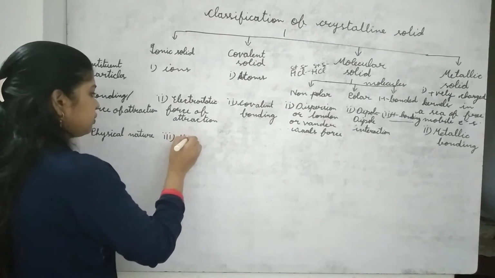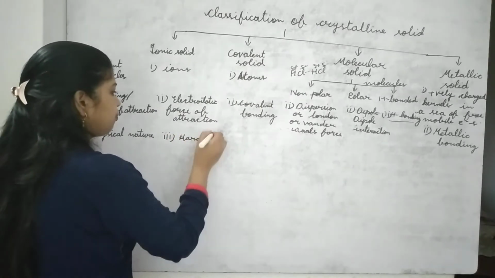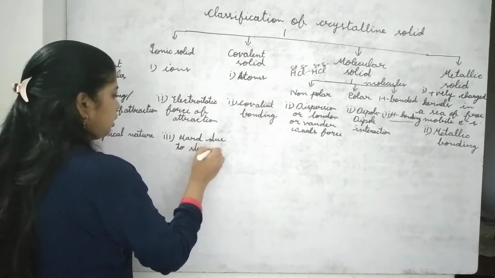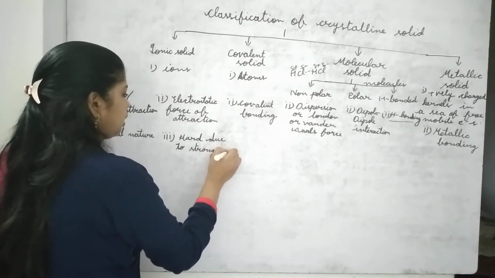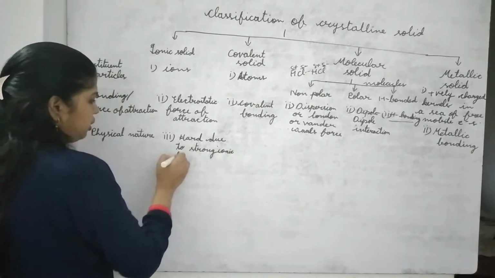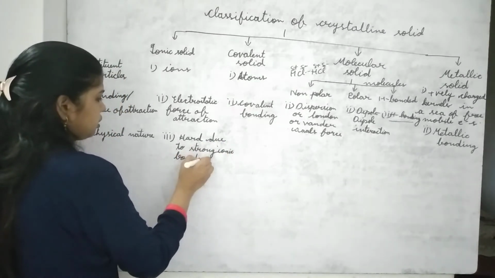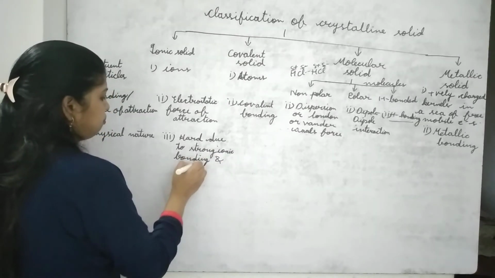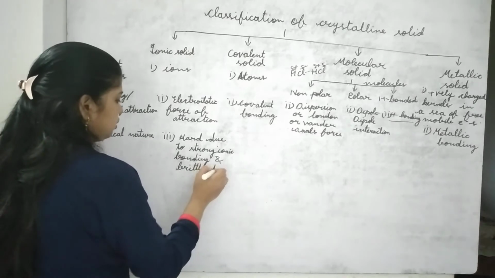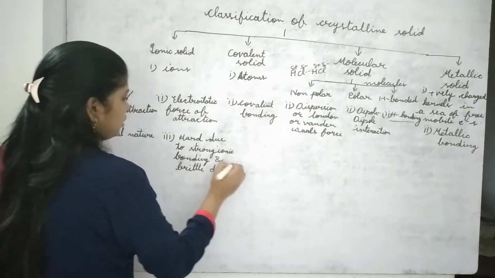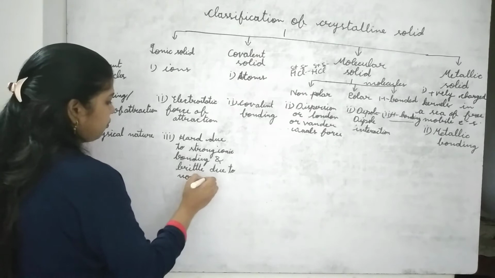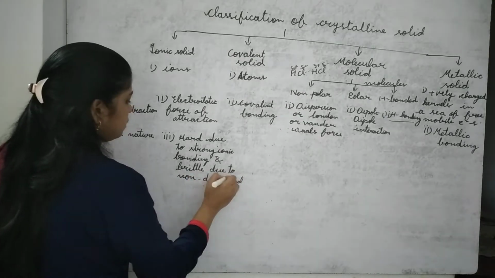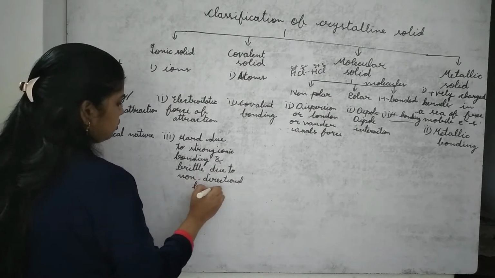Hard due to strong ionic bonding and brittle due to non-directional bond.